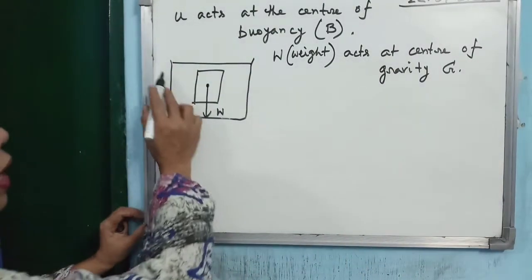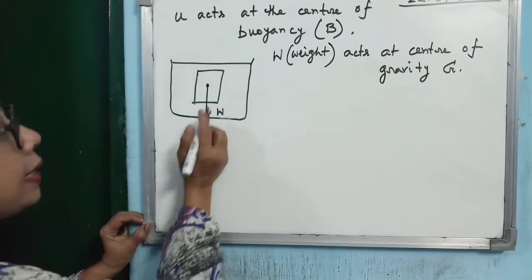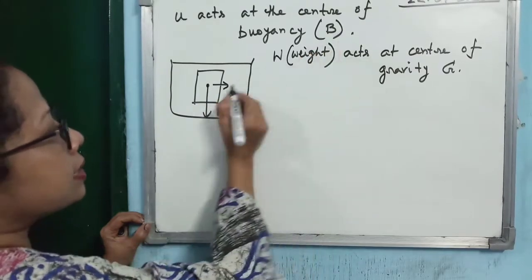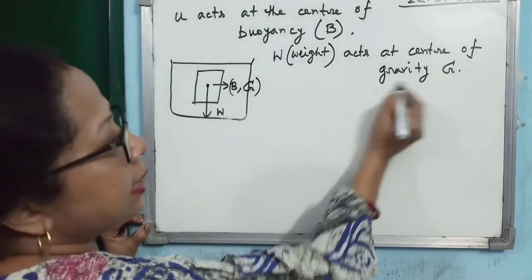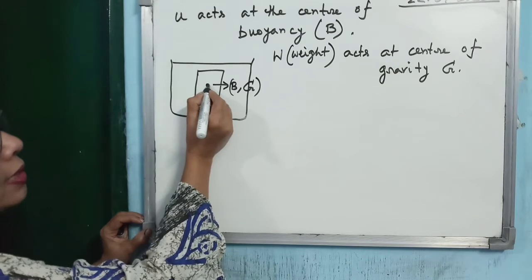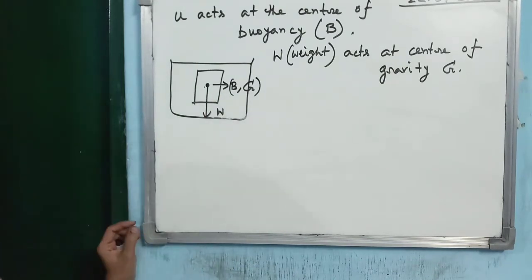Now, when the body is completely immersed, then the center of buoyancy and the center of gravity coincide with each other. So, if I consider this is the center of gravity G, then this will be the center of buoyancy only.